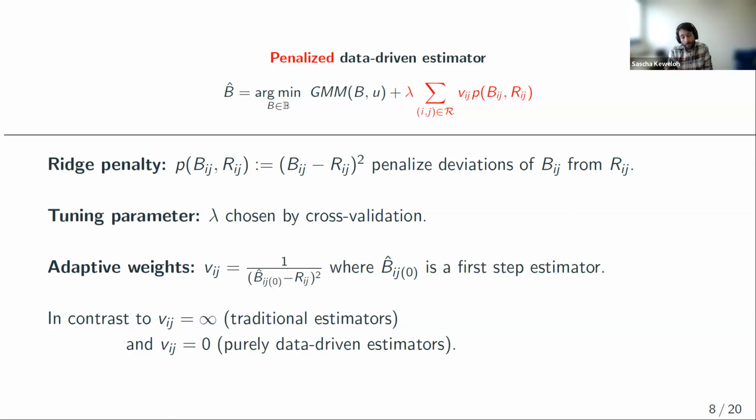So the contribution of this paper pretty much is to say, okay, these are two extreme cases, set it equal to infinity or 0, and the idea in this paper is basically let the data decide on the weight of a given restriction.